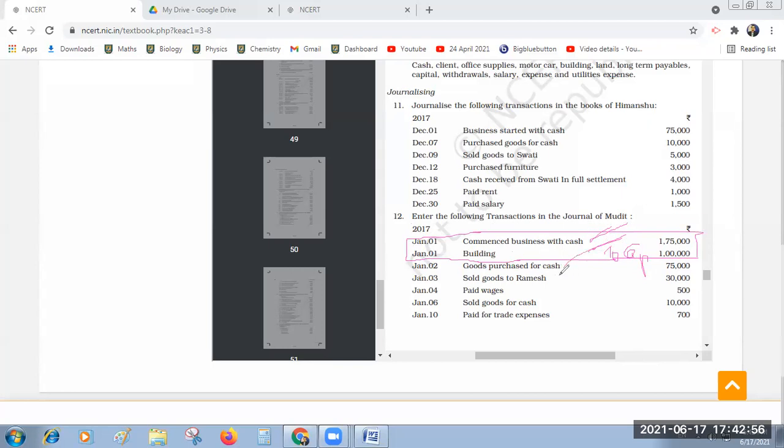Very good. Next one. Ramesh account debtor to sales account. Okay, very good. Next. Wages account debtor to cash account. Very good. Next. Cash account debtor to sales account. Very good. Next.